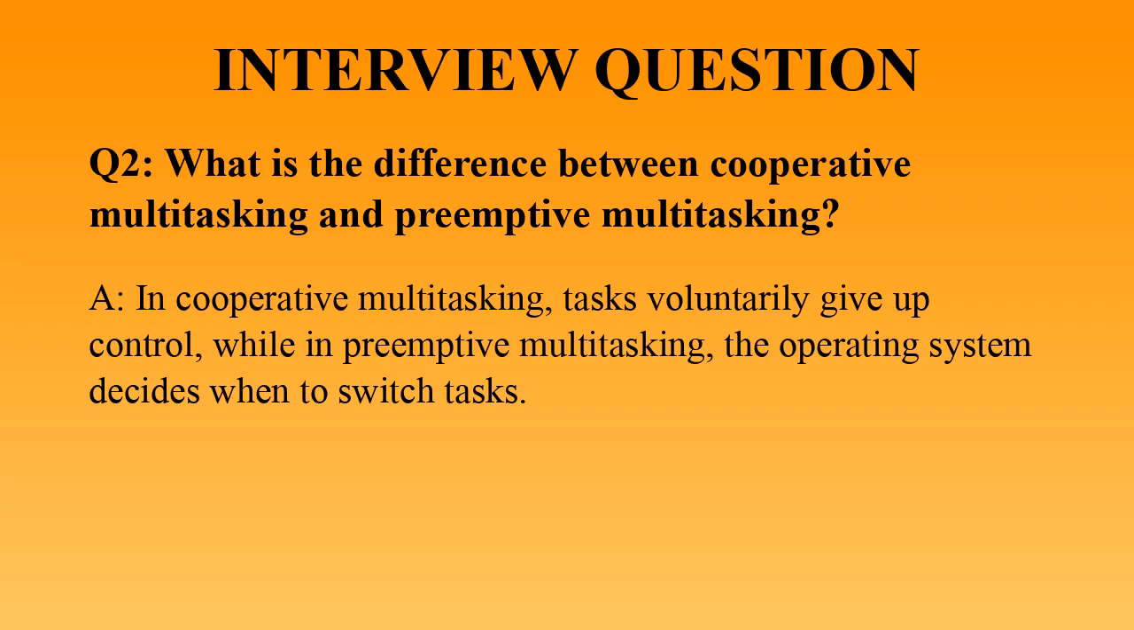Question: what is the difference between cooperative multitasking and preemptive multitasking? Answer: in cooperative multitasking, tasks voluntarily give up control, while in preemptive multitasking, the operating system decides when to switch tasks.